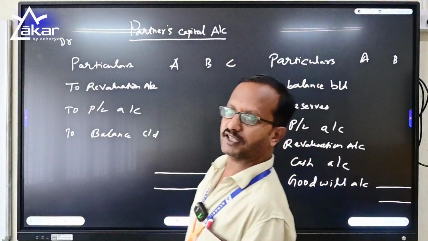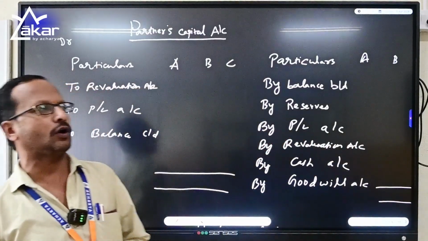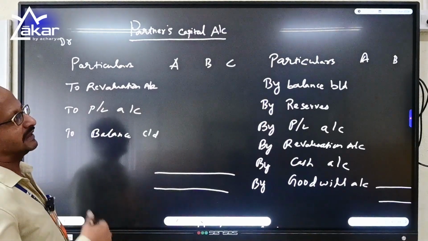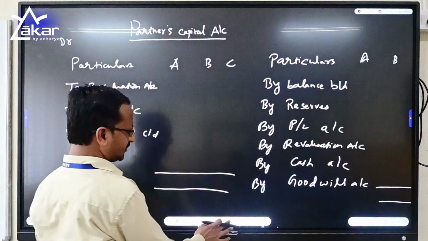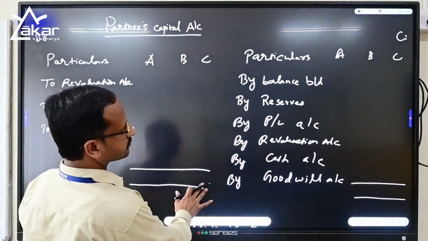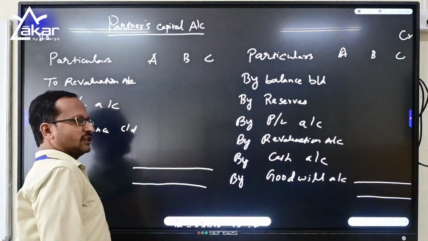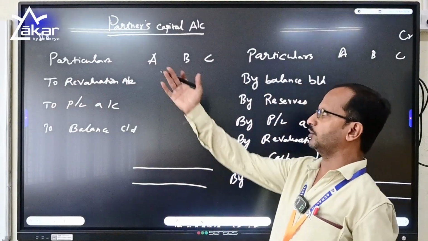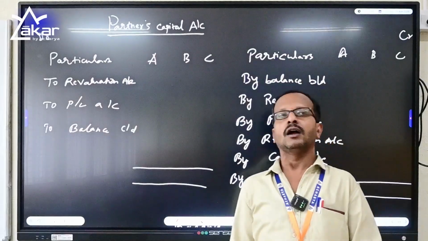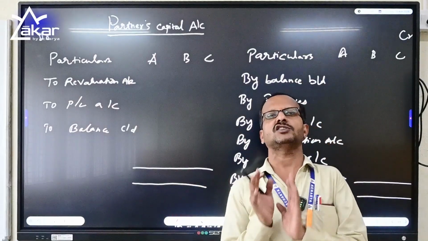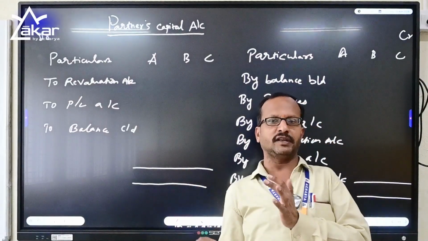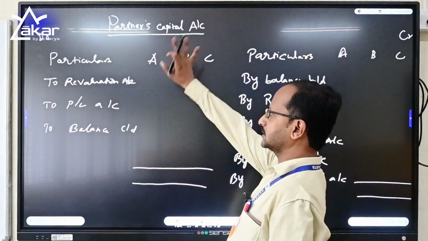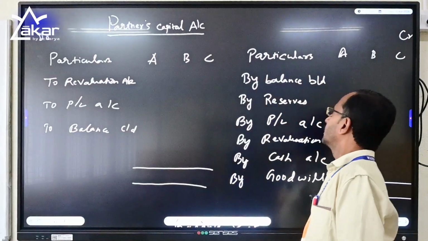Basically, partners capital account is a nominal account which studies the inflow and outflow of the partners. We have assumed that there are three partners, namely A, B and C. So this partners capital account is also a ledger account. Again, I am specifying that there is no date needed. It's because it's done when a new partner is joining the firm at the end of the period or at the middle of the period.